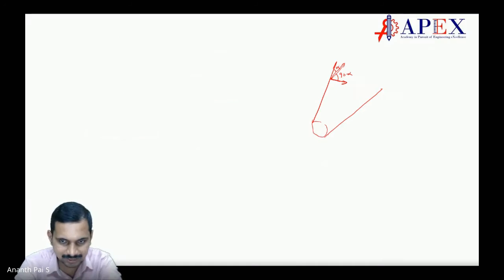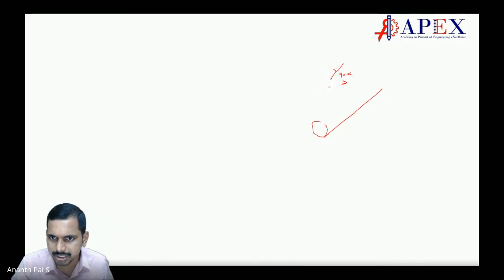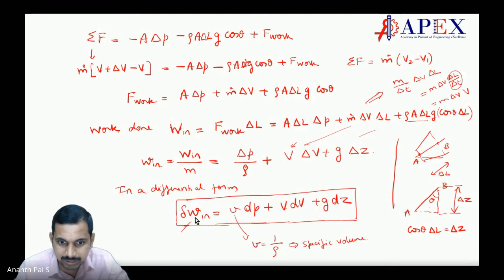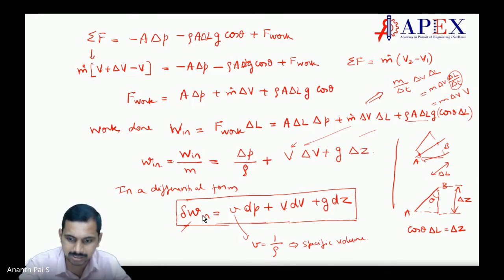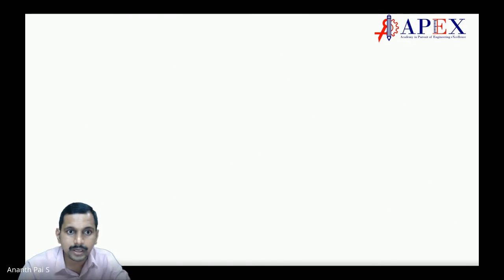Next point. We have not talked about notation till now, students. We have just said W in. Keep in mind that this is the work done on the system. So if I write W in, I'm okay. If I write this as delta W in, okay, I'm sorry.